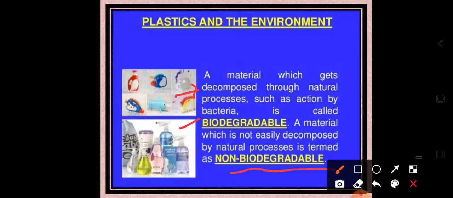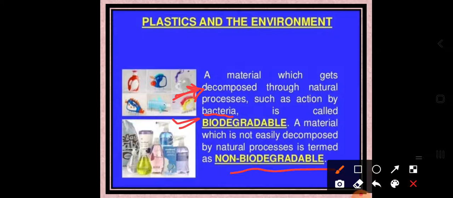So dear students, a biodegradable substance means a material which gets decomposed by bacteria or natural action. It should be decomposed by the action of bacteria.